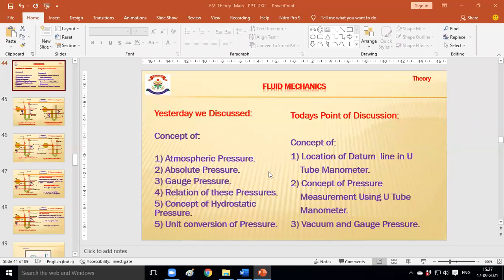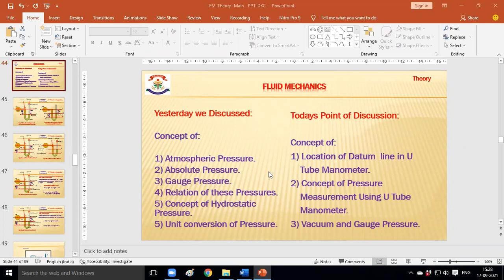So I will ask the question to you. How can we mark the datum line? Mark the datum line on the lower side of the mercury. Okay, mark the datum line on the lower side of the mercury. It may be the left limb or the right limb. And is the pressure above the datum line on the left side of the limb or the right side of the limb same or different?